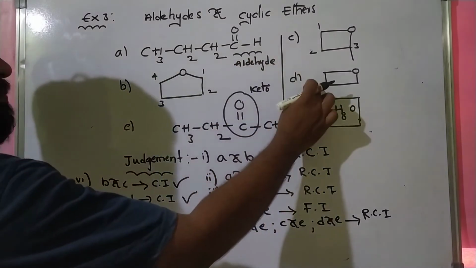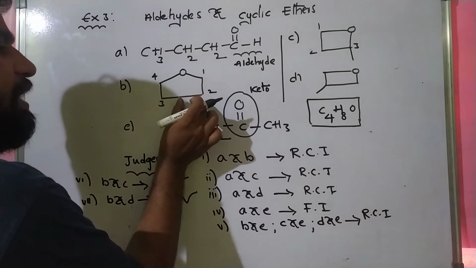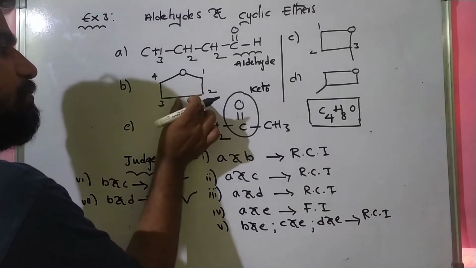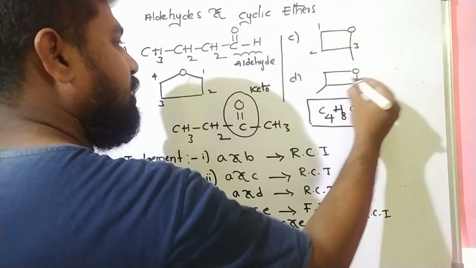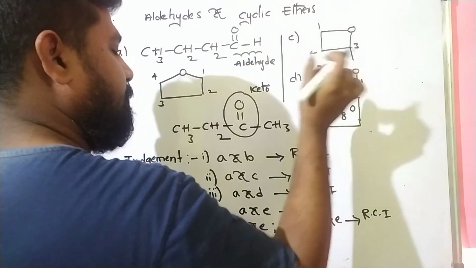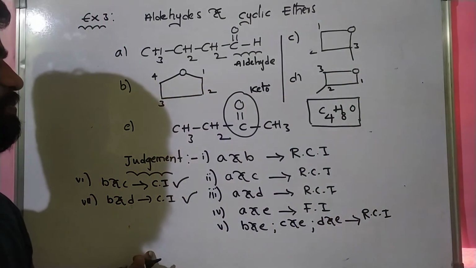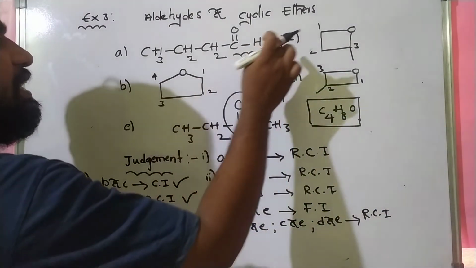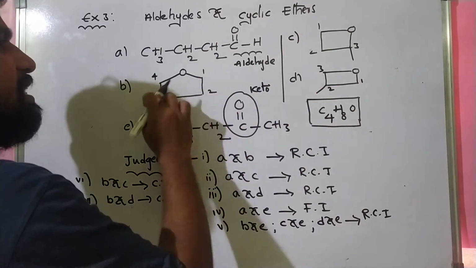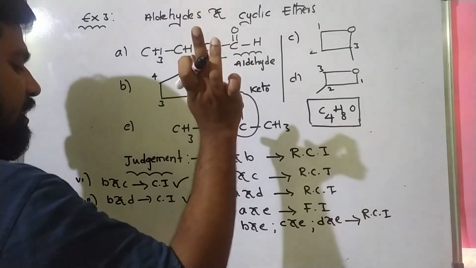B and D means here the parent chain has 4 carbons. So in this case parent chain has 1, 2, 3 carbons. So chain isomers. Okay, BC over, BD over.